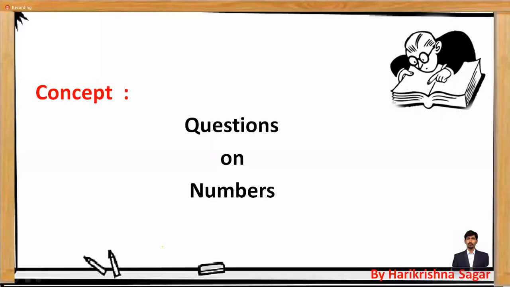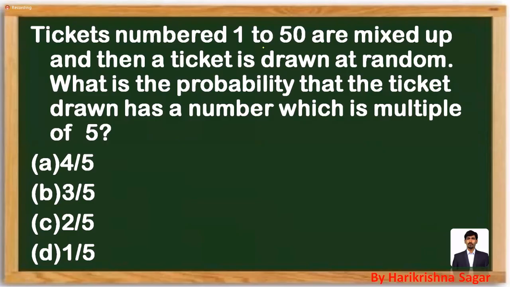Similarly, sometimes you can see questions related to numbers, like probability questions on numbers. So some tickets are numbered from 1 to 50. They are mixed up. Then a ticket is drawn at random. What is the probability that the ticket drawn has a number which is a multiple of 5? So there are 1 to 50 numbers, and choosing one ticket out of 50 is possible in 50C1.